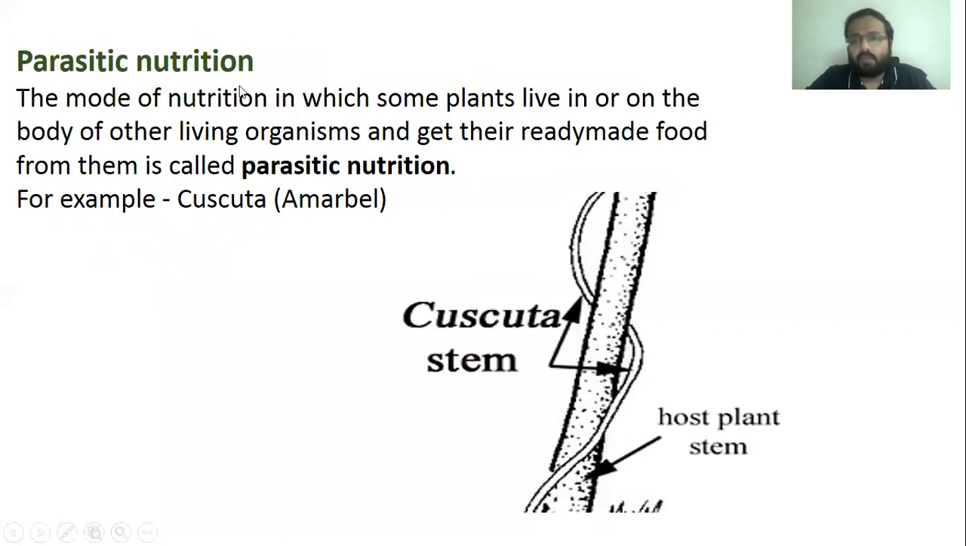Next is parasitic nutrition. What is parasitic nutrition? The mode of nutrition in which some plants live in or on the body of other living organisms and get their ready-made food from them is called parasitic nutrition. For example, cuscuta, which is also called amarbel. One plant lives in close association with another plant and derives its nutrition from that plant.